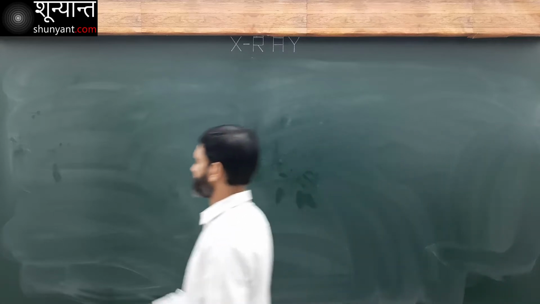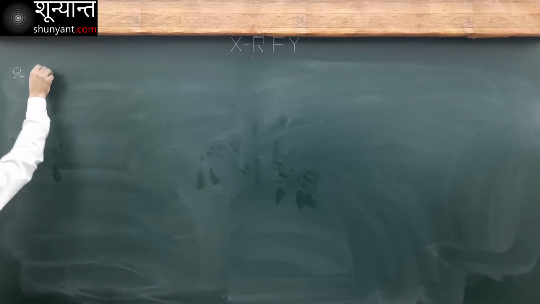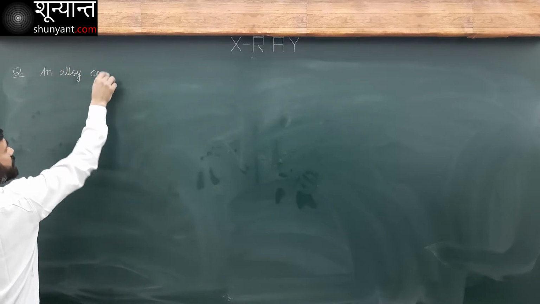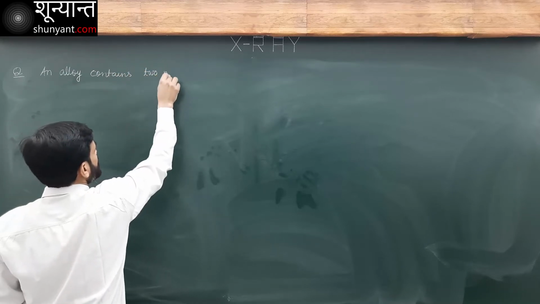Okay, it's like this. Question. An alloy contains two metals.